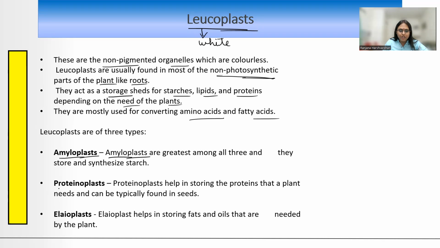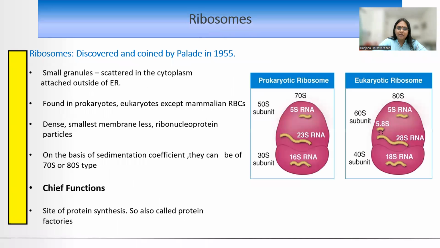Okay. Then proteinoplasts, those which are going to store proteins, इनको हम aleurone भी कहते हैं, aleuroplast भी कहते हैं. Okay, and then you have got elaioplast, that is for storing oils and lipids and fats, basically. Elaioplast helps in storing fats and oils that are needed by the plant. So these are the different types of leucoplast. Leucoplast में हमने देखा amylo है, proteino है, and elaioplast है.